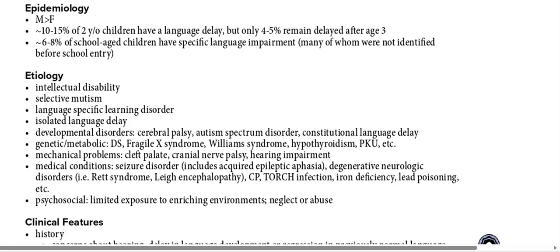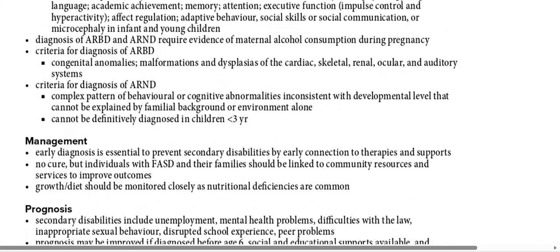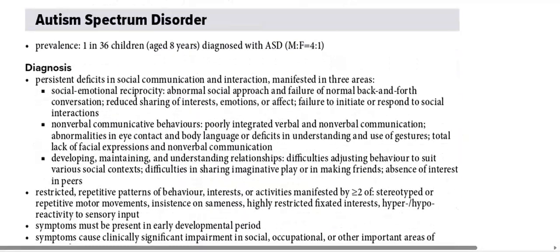And the next thing I need to read, after global developmental delay, is autism spectrum disorder. Autism spectrum disorder is persistent deficits in social communication and interaction. So there will be social emotional problems, non-verbal communication problems, and problems with developing and maintaining relationships, basically social problems.